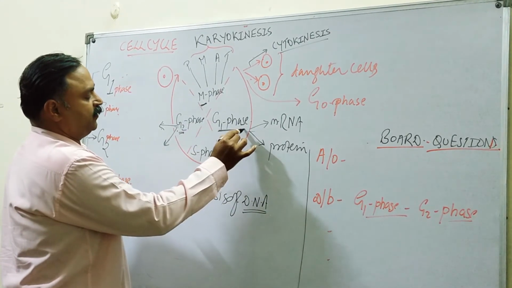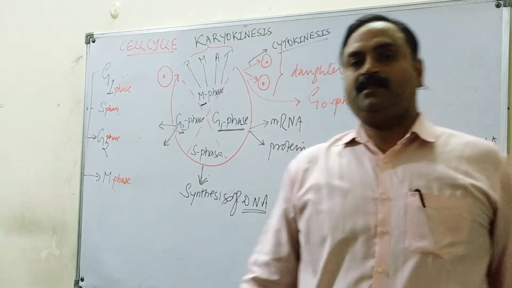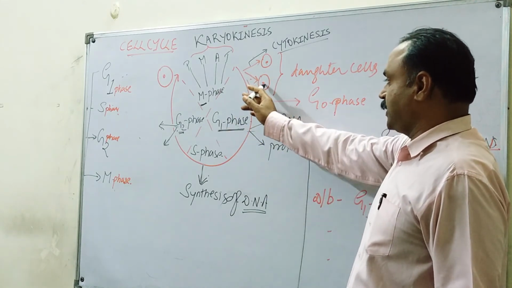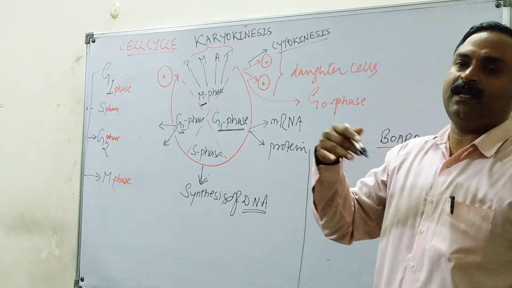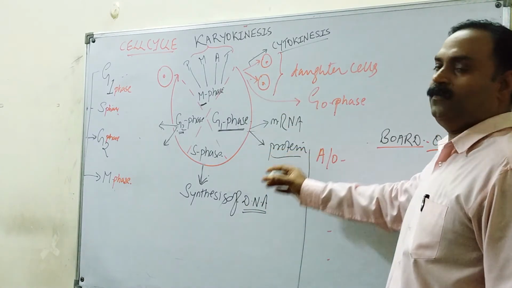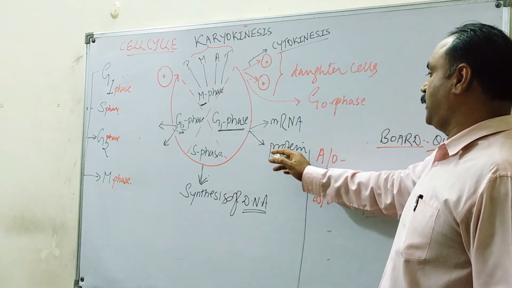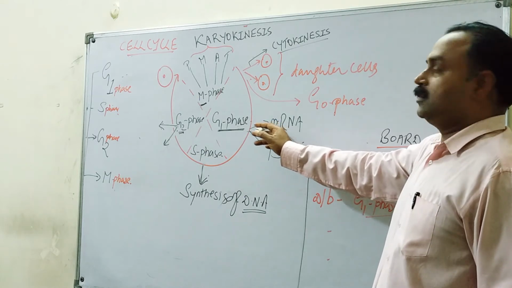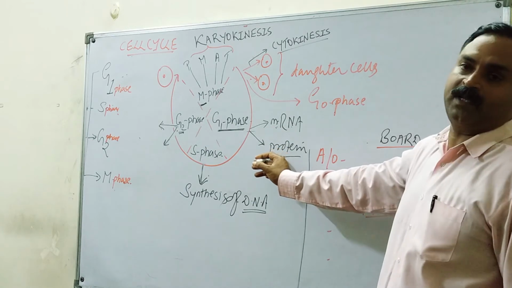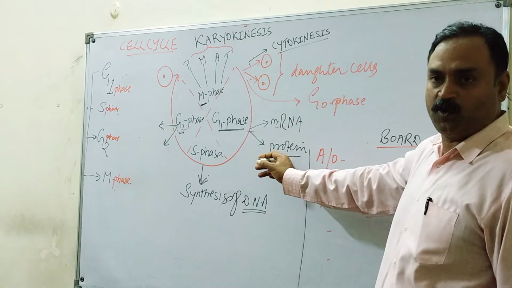So the first one is the G1 phase. Let me explain what the G1 phase is. In G1 phase mainly two things occur, because the daughter cells are growing now. For proper growth we require protein, and protein is synthesized after the synthesis of mRNA. So in G1, mRNA is synthesized for protein production, that is, production of mRNA and synthesis of protein.